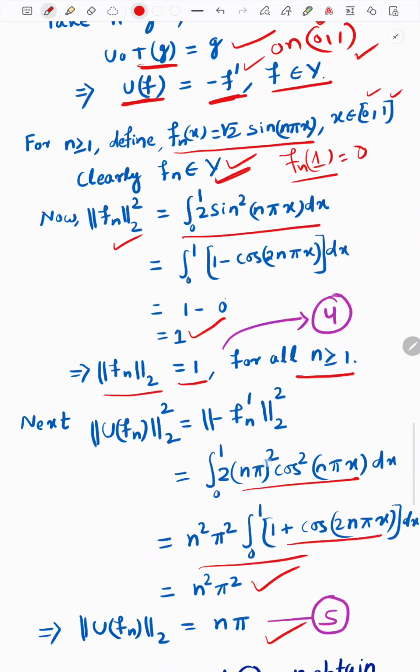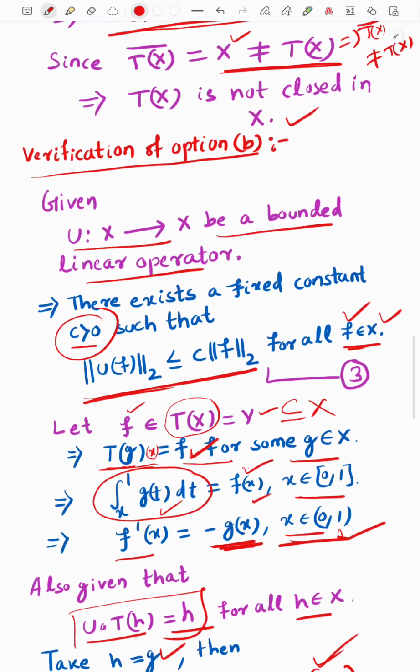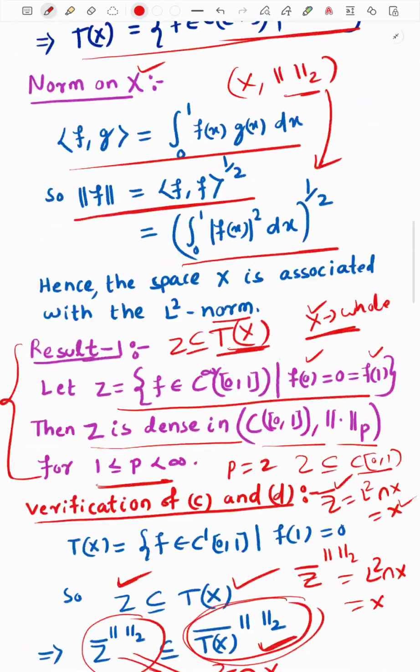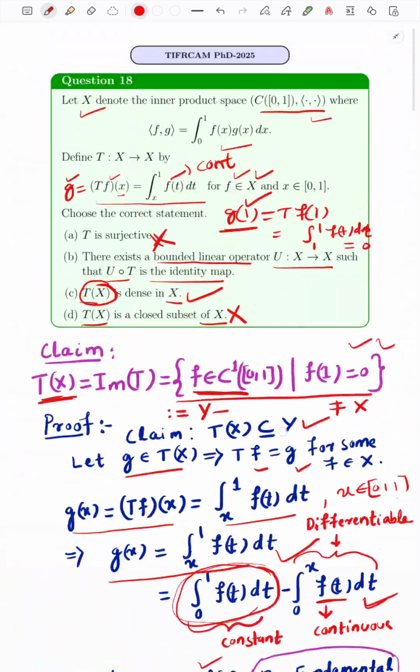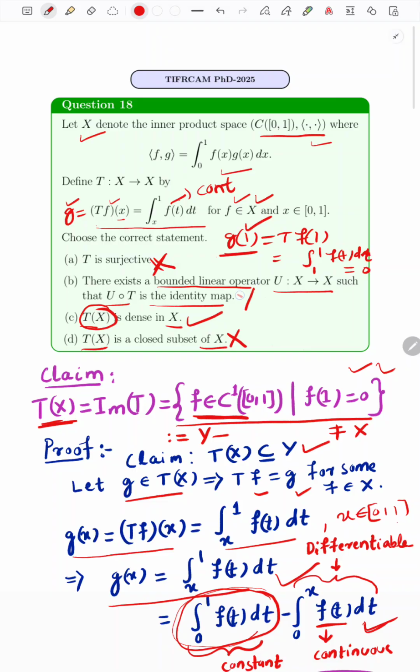And why are we getting this contradiction? We are getting this contradiction because we are assuming that such a U is a bounded linear operator. So this implies that our assumption is wrong, meaning U cannot be a bounded linear operator. Okay, therefore this option B is false.